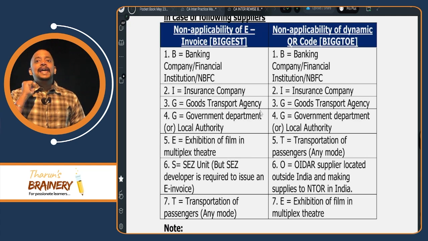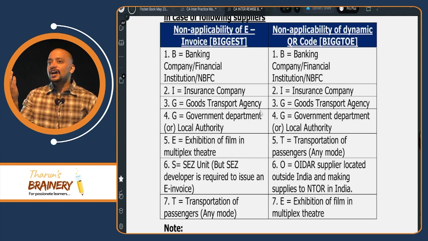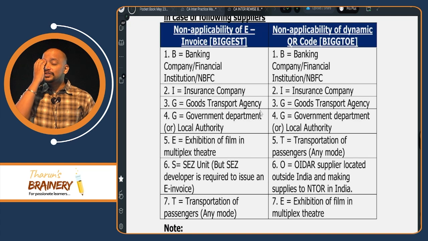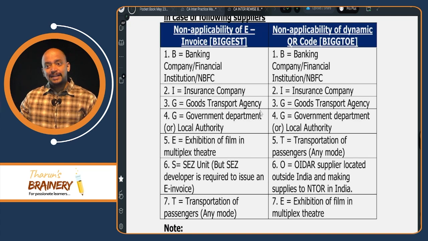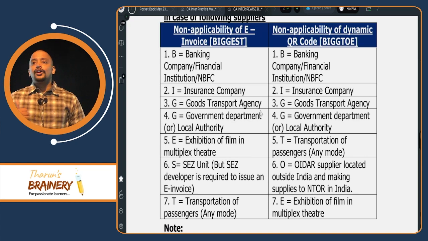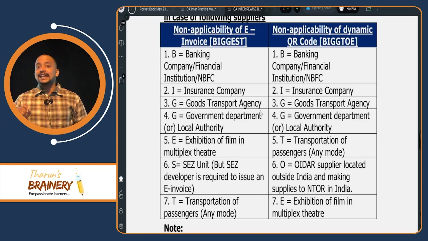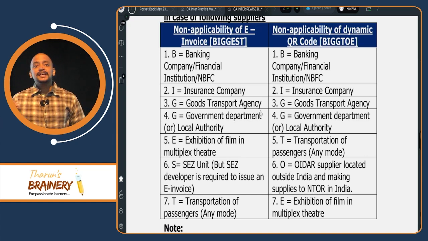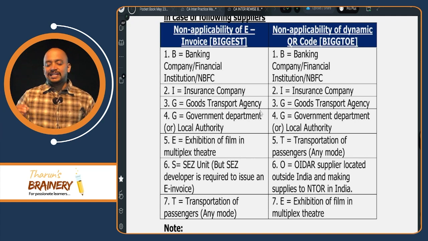Then E for exhibition of film in a multiplex theatre. So like PVR cinemas, and all. If you see PVR cinemas, definitely their turnover is very big, but they are not required to give any invoice. Okay. So E for exhibition of film in a multiplex theatre. Then S for SEZ unit. So inside a special economic zone, there is a unit. They are not required to give e-invoice.